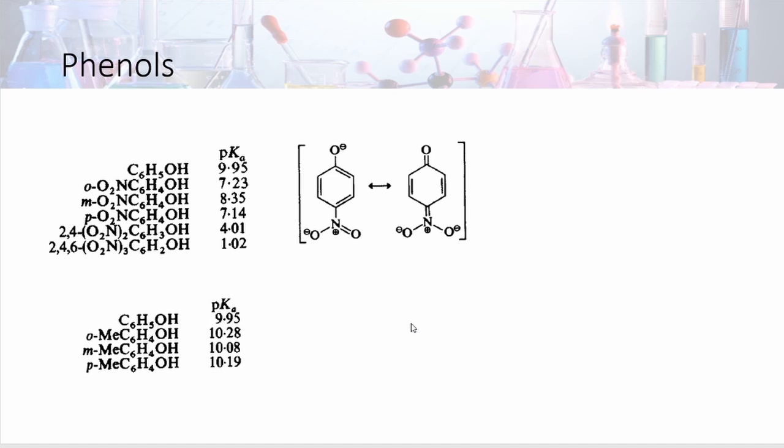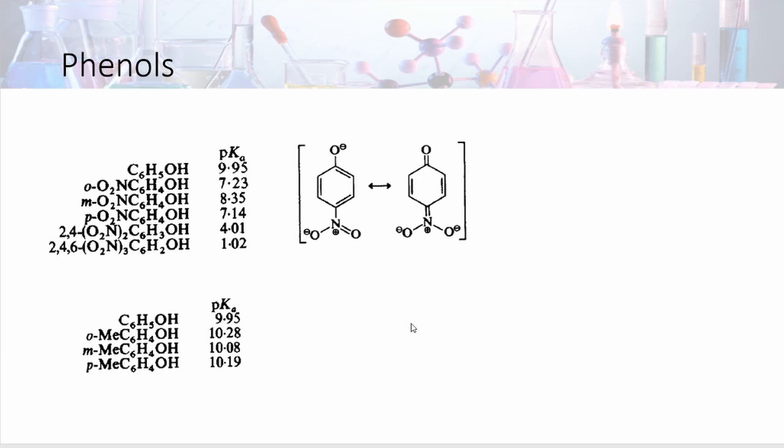We can see in the structure resonance is there. In case of meta only minus I effect, in ortho there is minus I and minus R effect, both are operating, that's why it is stronger. If we increase the nitro groups, 2,4-dinitrophenol is stronger, and 2,4,6-trinitrophenol is again stronger, its pKa value is 1.02. If we introduce alkyl groups, that is electron donating inductive effect showing groups, then they decrease the strength of phenols, that is acid strength of phenols.